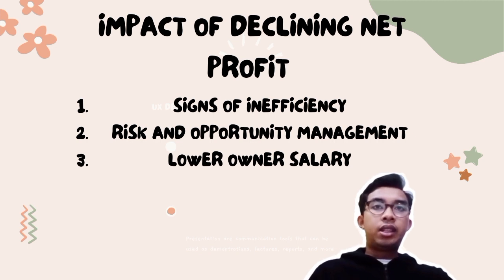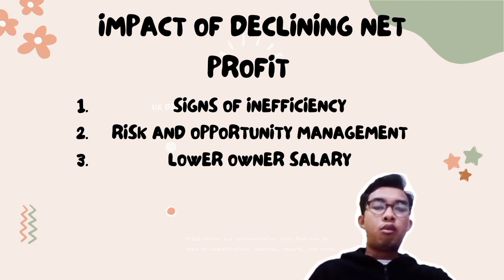Second impact is risk and opportunity management. Managing risk is a critical component of your business operating strategy. Declining net profit reduces the cash available to cope with problems that can occur through the normal course of business operation, including equipment failure and damage to your business physical location. Low net profit also limits your company's ability to seize opportunities that may come up, including a perceived product need in the market or a void created by a competitor leaving the market.